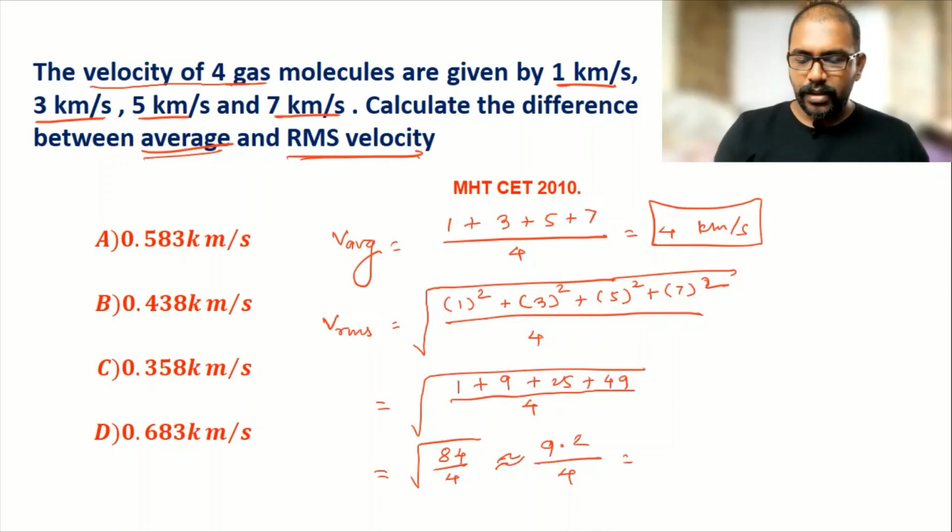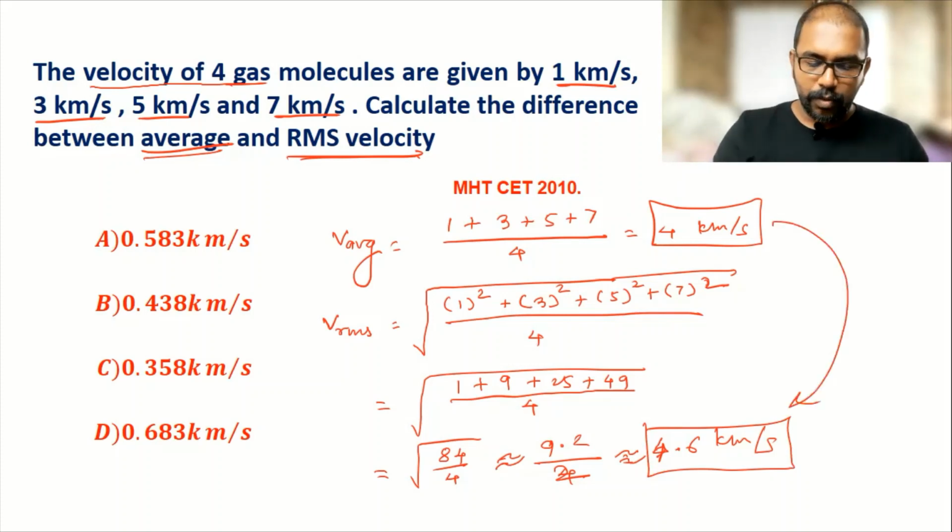So 4, and root 4 is 2. So 2 4 is 8, 1 and 6, approximately 4.6 it is coming. 4.6 kilometer per second. This is the approximate one. Then we have to write the difference between these.